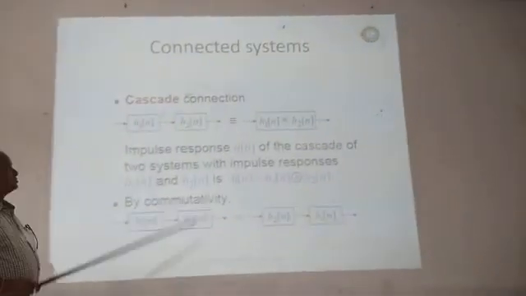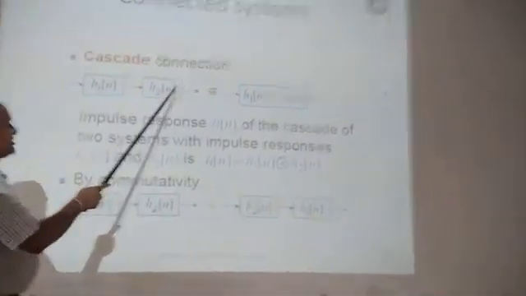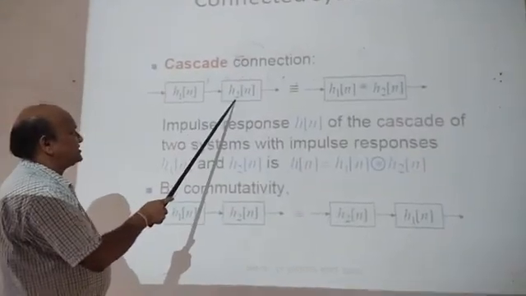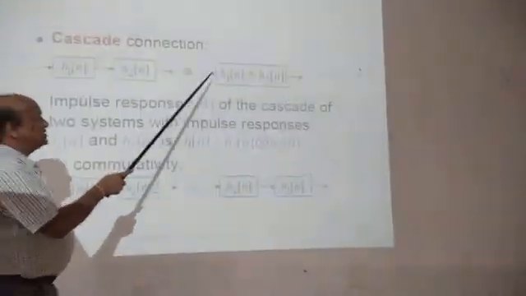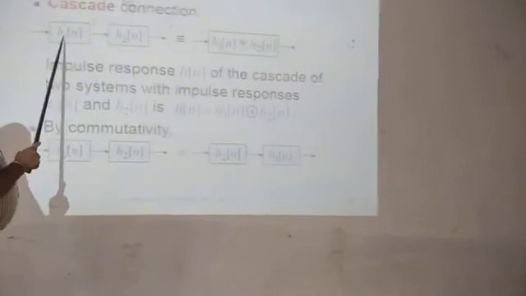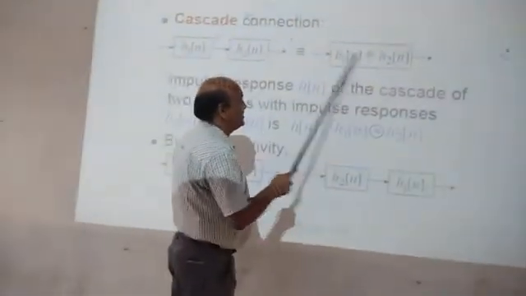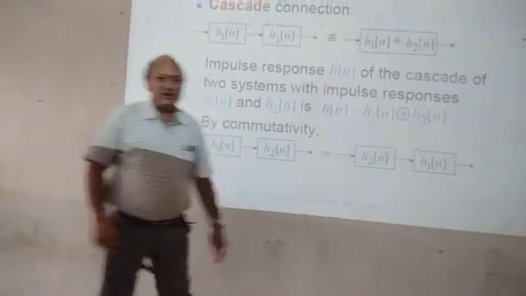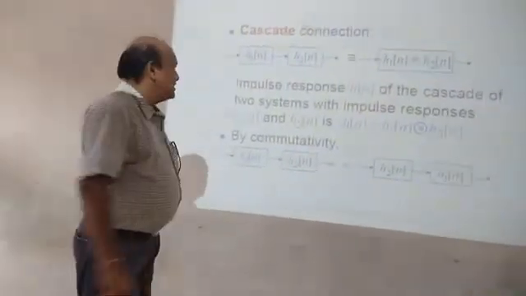And lastly, we will go through the cascade connection. H1 of n is cascaded with H2 of n. Then we will take the convolution of these two, H1 of n star H2 of n. This indicates the convolution, and this convolution is very important.